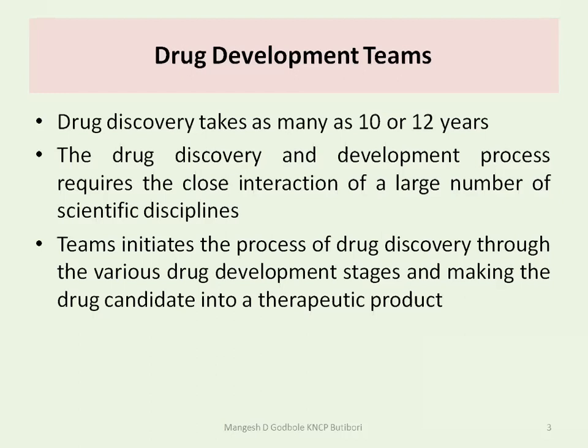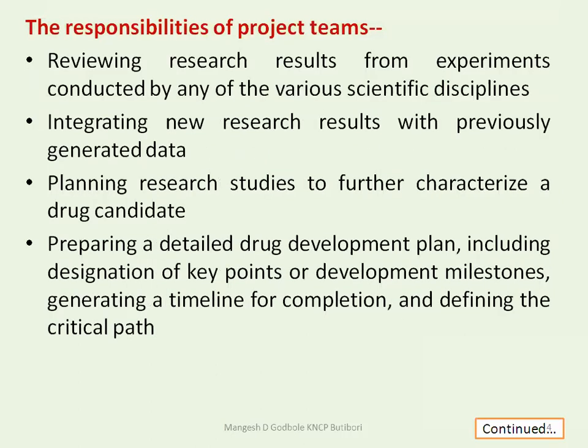There are various stages of this drug development, and during these stages, that team decides whether the developed medicine, the drug, is able to work against that particular disease for which it is intended to be used. Okay, so it is judged.